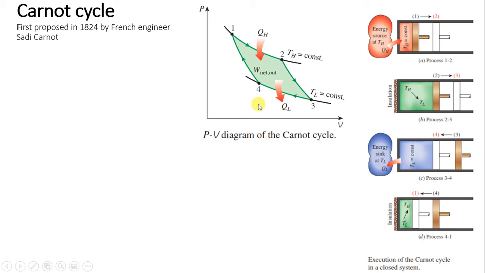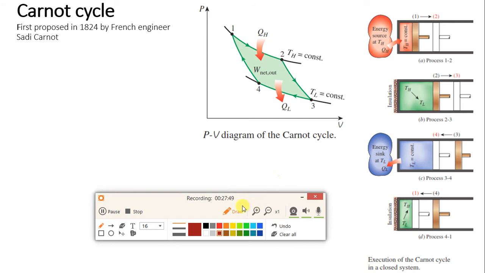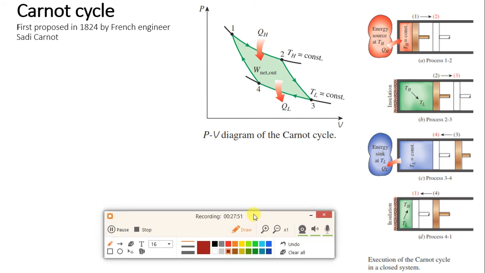Now what we derived initially in module number 1 is that the area under the PV diagram is work done. That is why the area under all the processes will be inside this cycle. Whatever work we get from the Carnot cycle will be this area.